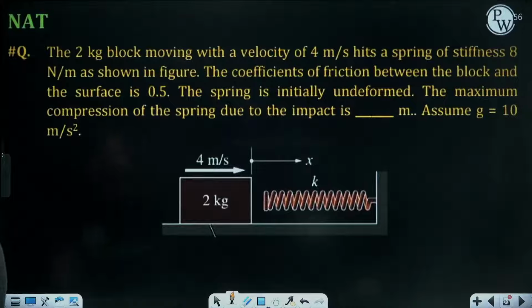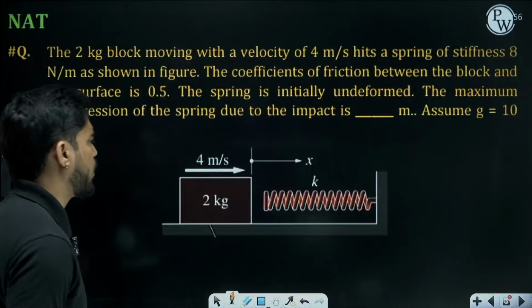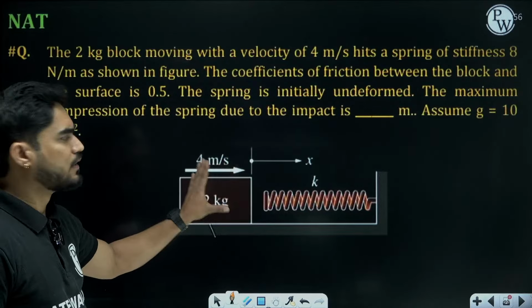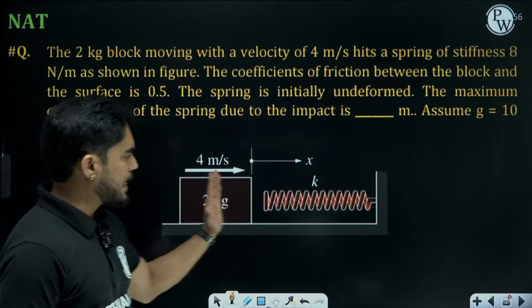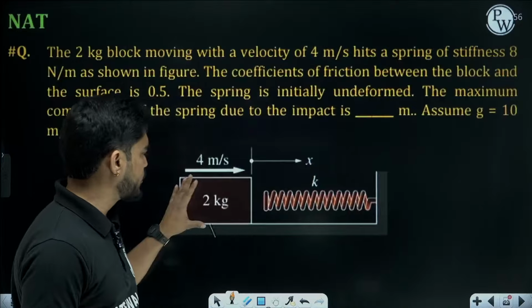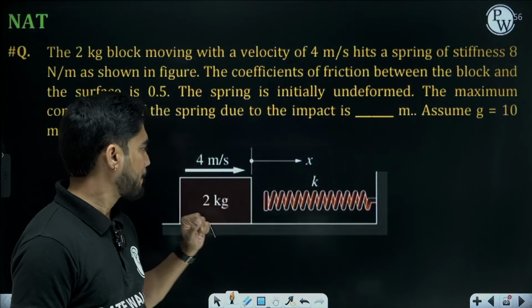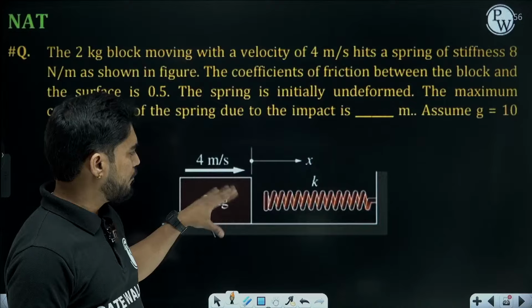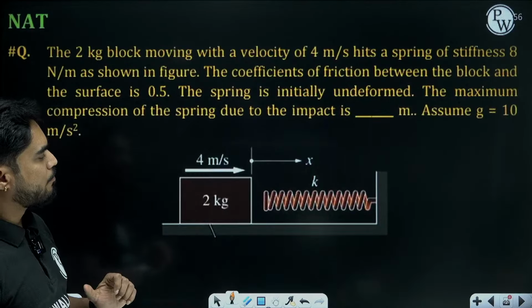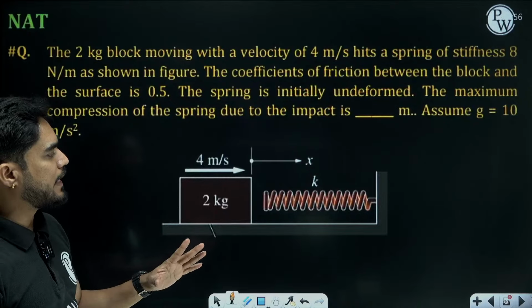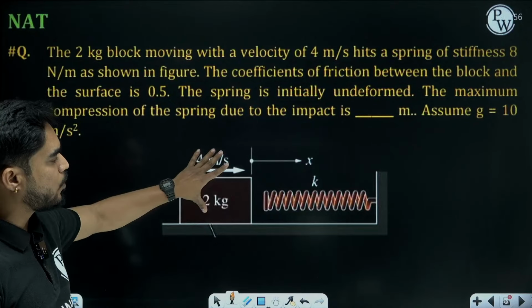So just before hitting the spring, the velocity is 4 meter per second. After hitting the spring, as it gets compressed, the block will start moving further. So it will give its energy to the spring, right? So here maximum compression of the spring will be at the point when this block will come to rest.